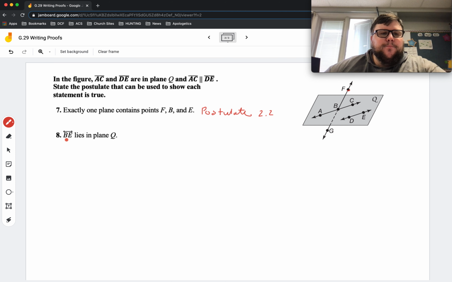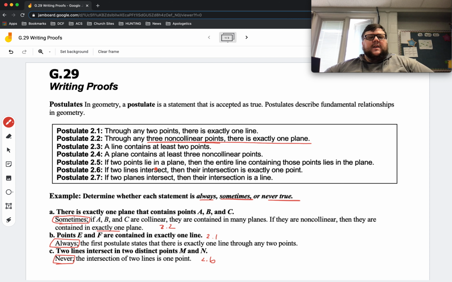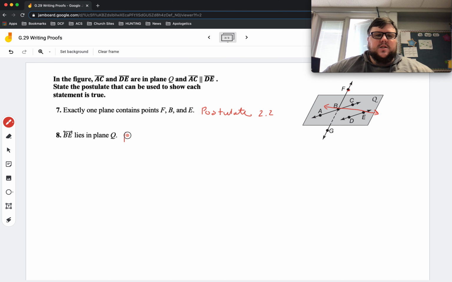Next one, line BE lies in plane Q. Notice, we don't have a line BE here, so I'm going to draw the line in just so that you guys can see it. But B is in plane Q and E is in plane Q. So we need to find a postulate that says if two points are in a certain plane, the line connecting those two points is also in that plane. So we go back over and look at our postulates. If two points lie in a plane, then the entire line containing those points lies in the plane. That's postulate 2.5. So that's all I had to do. Write postulate 2.5.